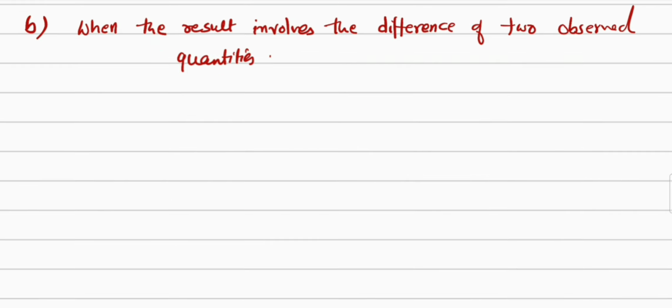Now next is when the result involves the difference of two observed quantities. In that case, let me take two physical quantities A and B.